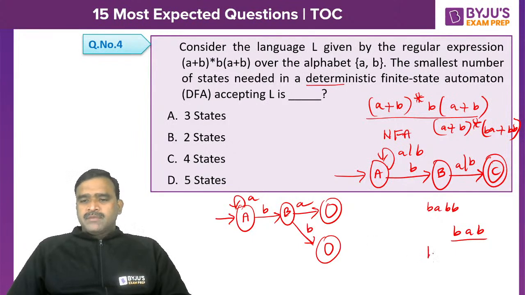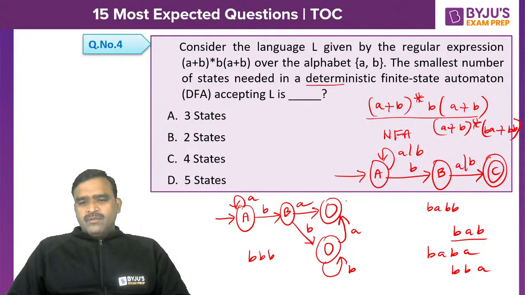BA can be acceptable, BBA also can be acceptable. For example, if A is given to this, BBA is acceptable. And what about the B to this? Let's suppose if I give a self loop, what happens? Triple B also can be acceptable, any number of B's. Again BB, BA also acceptable, and we should not give a self loop B here.